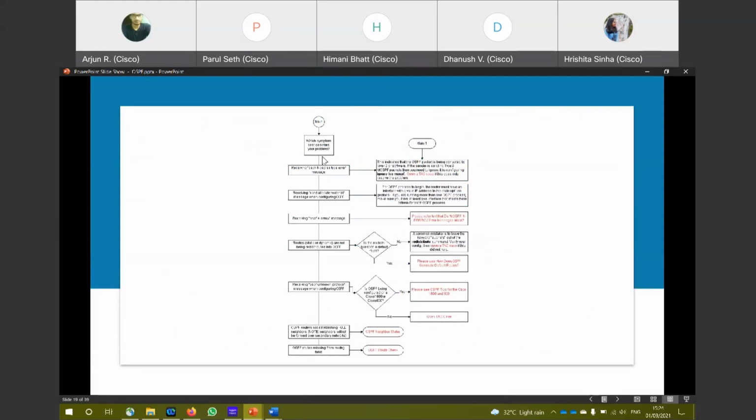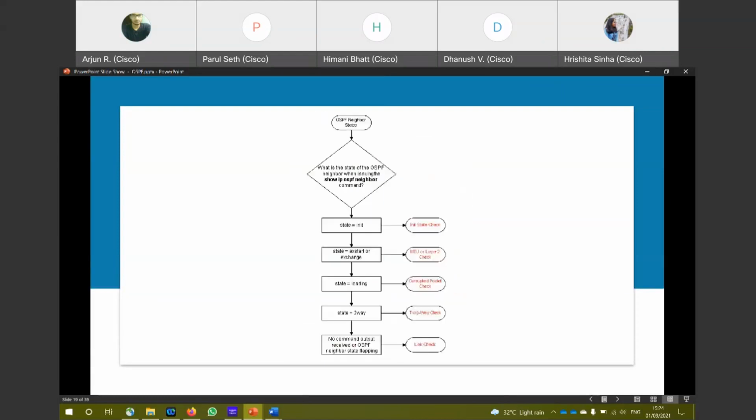There are different types of errors, and for this, what would the customer do and what should we do? There are flowcharts given for each of these. Let's look at the different flaps and different errors. If the state is init, you perform an init state check. This would generally not happen, but if it happens, you can perform a state check. Generally, the OSPF errors would get stuck on Xstart or Exchange. This would happen because of MTU mismatch or layer 2 mismatches.